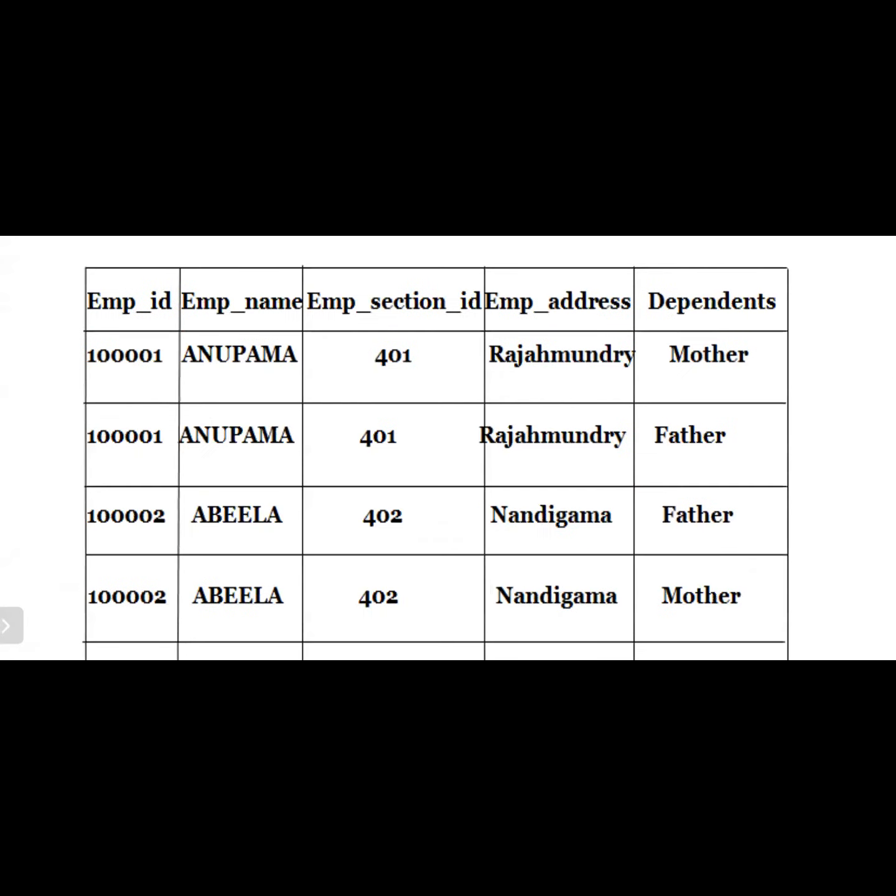I think all of the members are able to understand. And try to observe another thing. Here we are not accepting the null values. That is the first thing. And the second thing, here we should consider some primary key also.